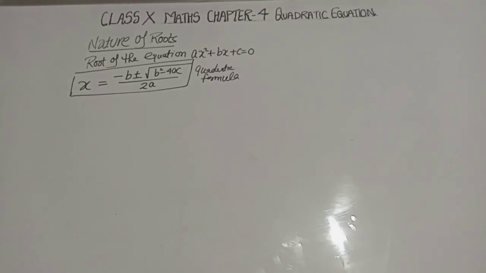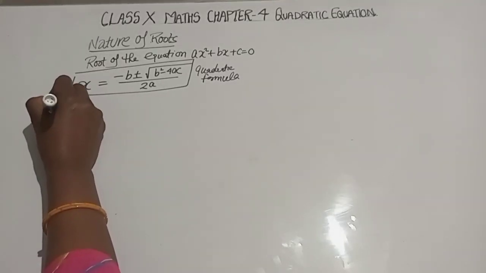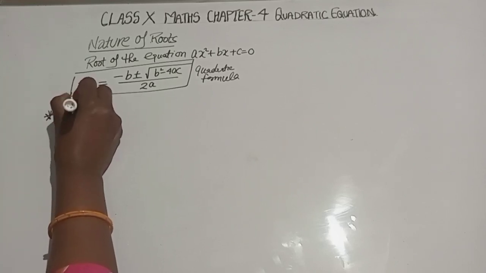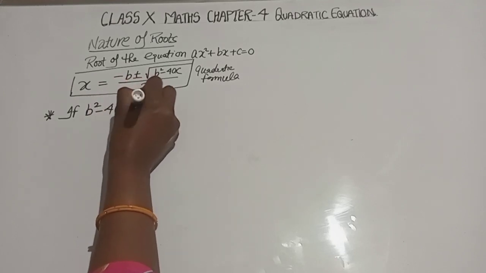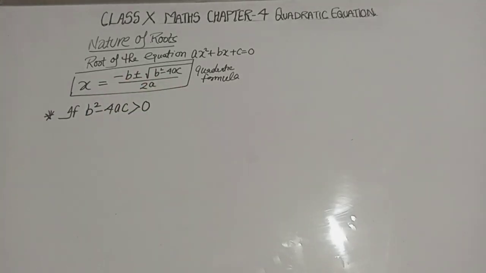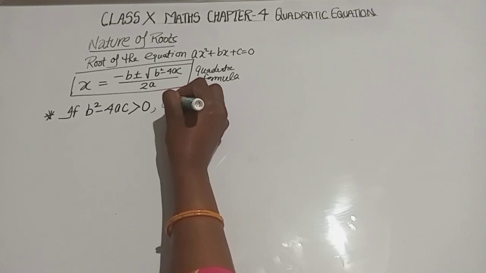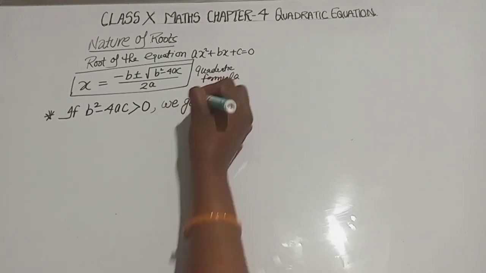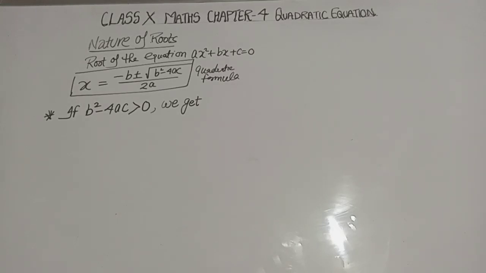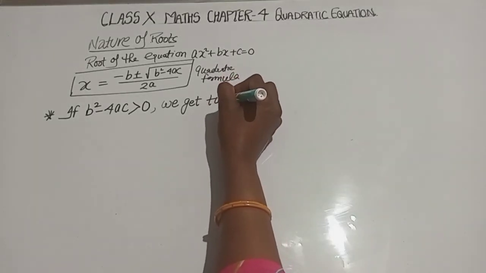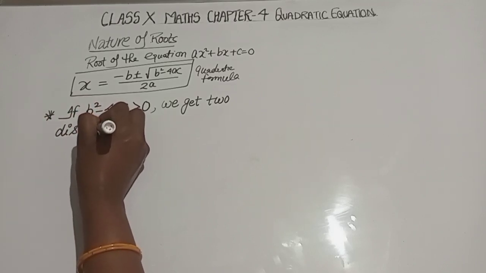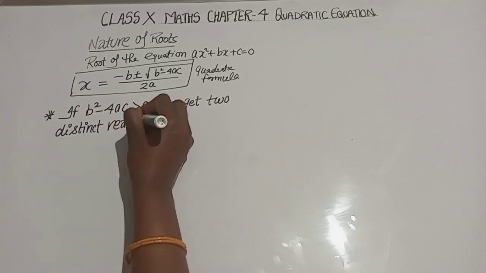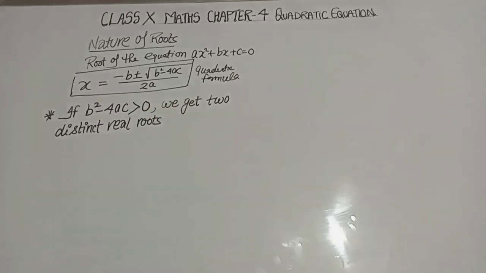The first condition is if b square minus 4ac is greater than 0, we get two distinct real roots.